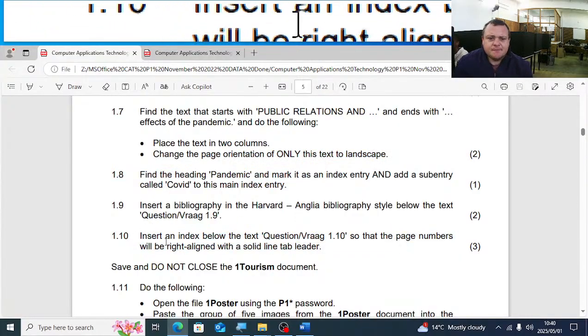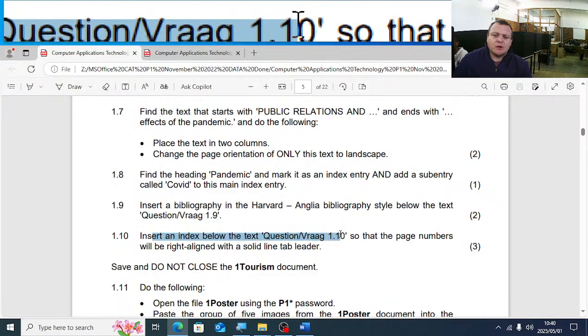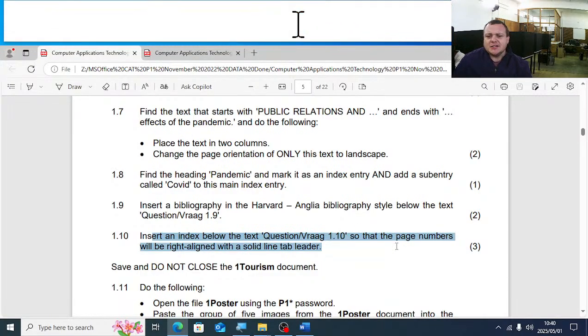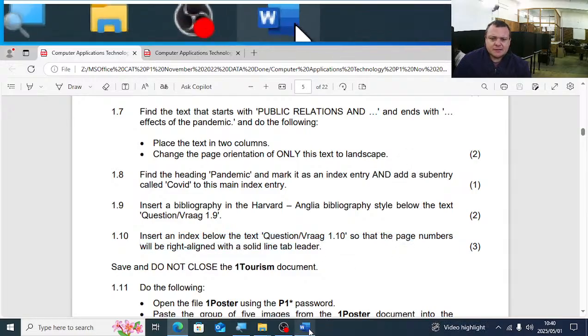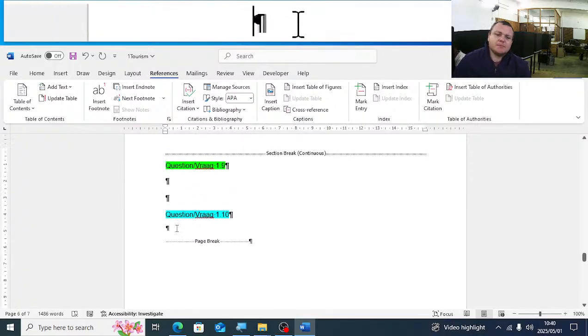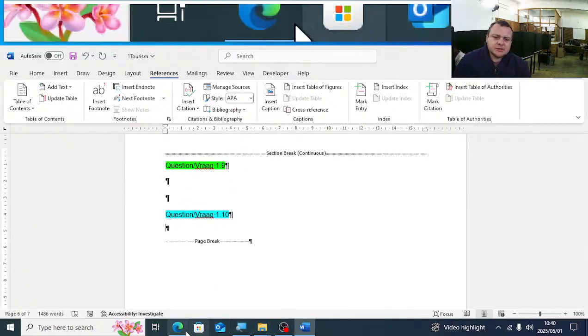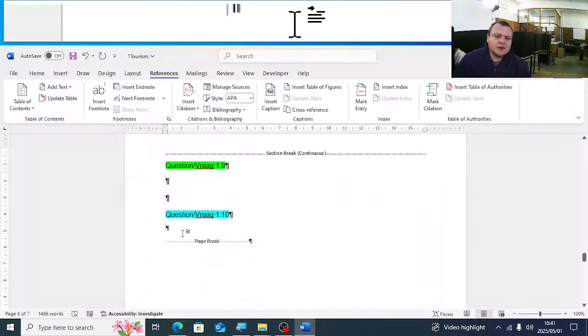They tell us then, insert an index below the text of question 1.10, so that the page numbers will be right aligned with solid line tab leaders. So 1.10, I'm just going to put my cursor here, below 1.10. Just read there what they ask us. Insert it below the text, right, so it's below here.